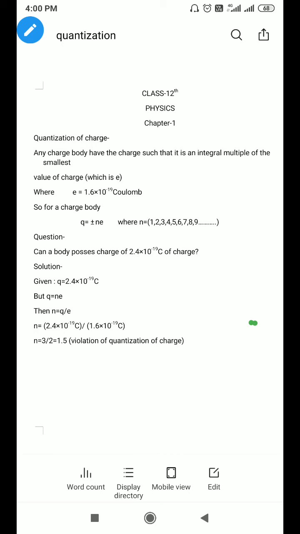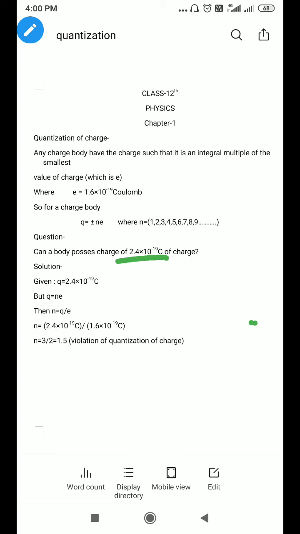Now see the question which already came in the board examination: can a body possess a charge of 2.4 × 10^-19 coulomb? So here the value of the charge is given as 2.4 × 10^-19 coulomb. Let us assume this is the charge possessed by a body. So the value of Q is 2.4 × 10^-19 coulomb, but according to the condition of quantization, Q should be equal to n e.